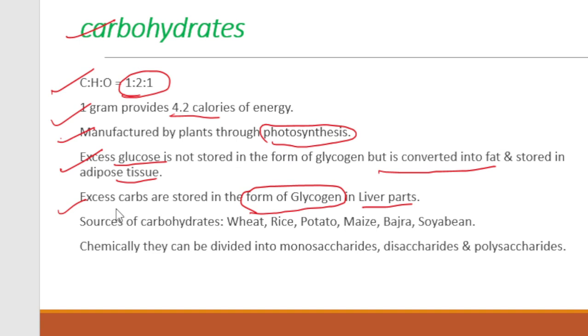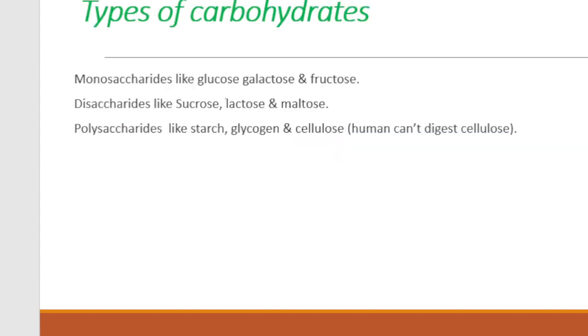If there is excess fat, this excess fat is stored beneath the skin and in the adipose tissue. The sources of carbohydrate are your wheat, rice, potato, maize, bajra, as well as soybean. These are the sources of carbohydrate. Your carbohydrate can further be divided chemically, that is, monosaccharide, disaccharide, as well as polysaccharide.